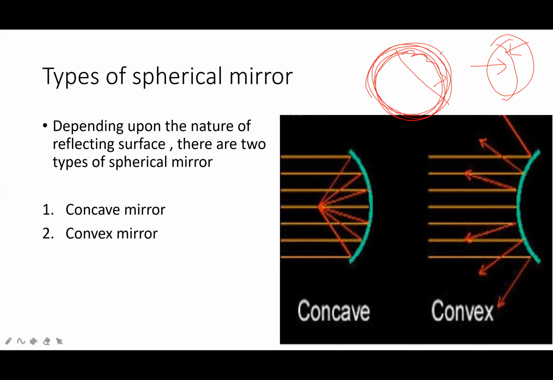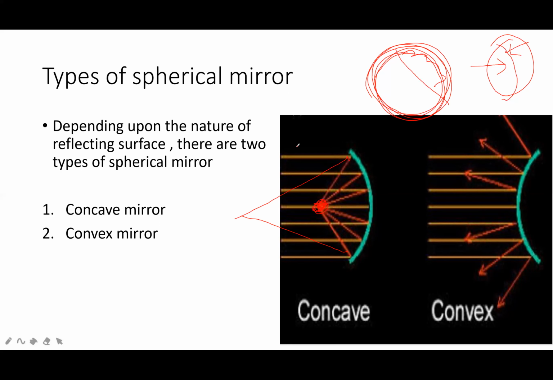There are two types of spherical mirror, depending upon the nature of the reflecting surface: concave mirror and convex mirror. Concave is the one whose inner side is the reflecting one. This is called the focus point.